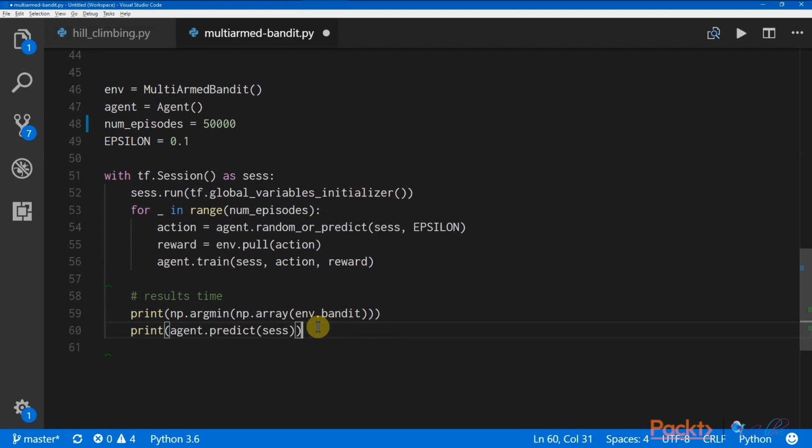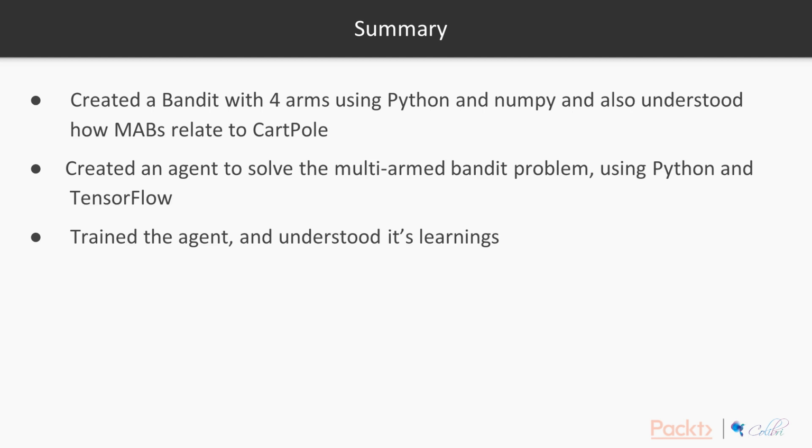Let's summarize. In this section, we went from CartPole-v0, which looks simple on the surface but is actually quite complicated in terms of the information that it gives you, and we went back down to multi-armed bandits, which is an environment that's quite simple.